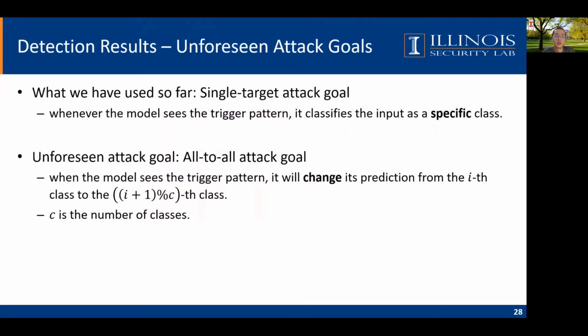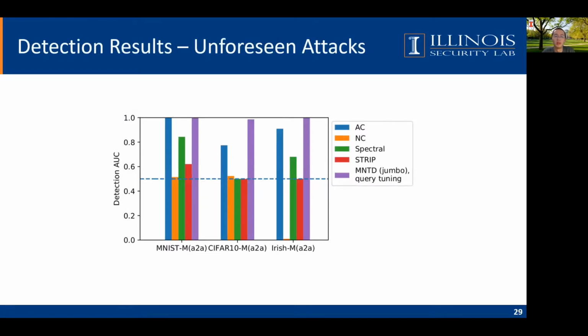We also consider another attack goal named RTR Attack. In previous discussion, we all used single target attack, that is, the model gives the same output on seeing the trigger pattern. While in RTR Attack, the Trojan model will rotate its prediction when it sees the trigger pattern. For example, on an image of 0 with trigger it says 1, and on an image of 1 with trigger it says 2. We apply our system to see if it can detect Trojan models with this type of unforeseen attack goal. We see that our approach still performs well and outperforms previous works.